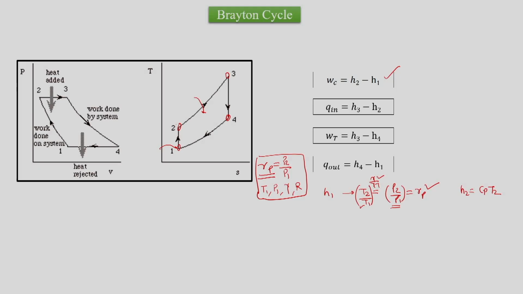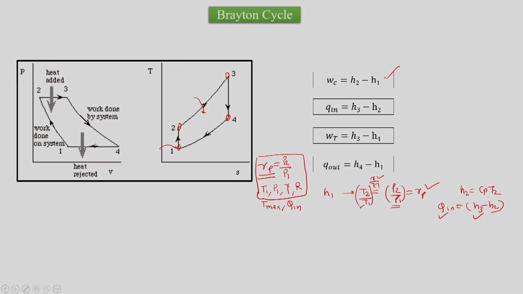Then we would also know the T max for the cycle, or in the most general case, we will know Q in. Knowing this, Q in is equal to H3 minus H2, so we can calculate H3, since Q in is known and H2 is also known. Then we know state 3: we knew P3 earlier and now we know T3 also.